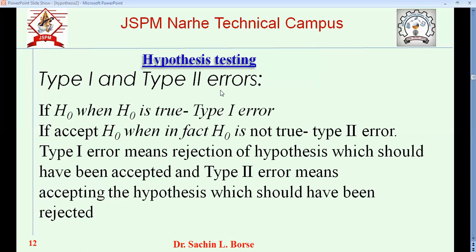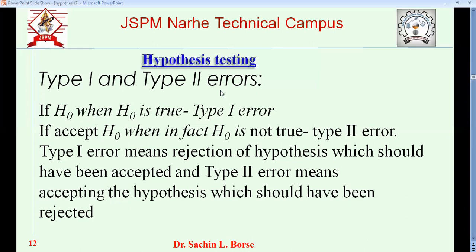That is called type 1 error. In other words, the sample is acceptable, but we reject it.